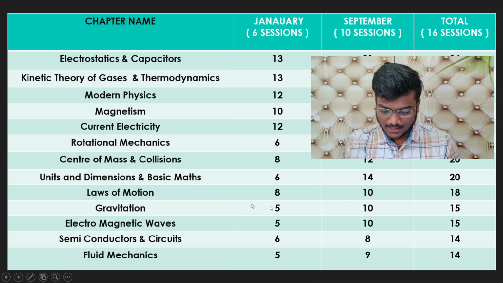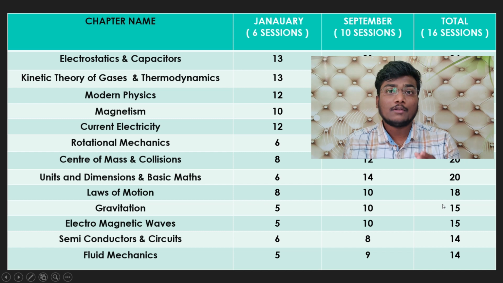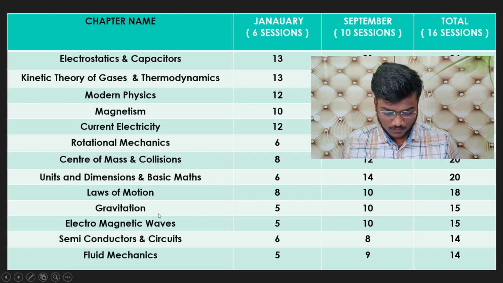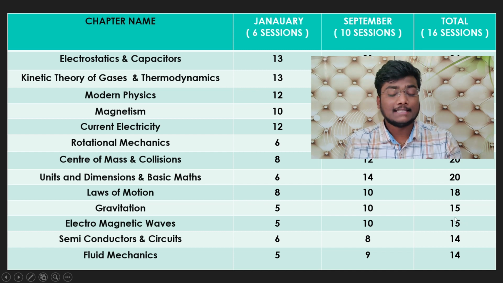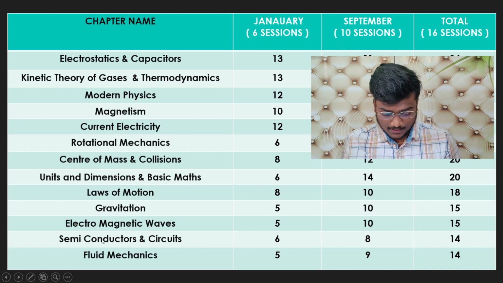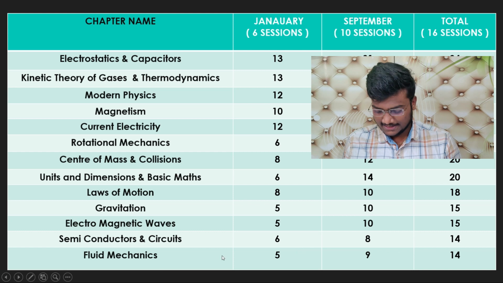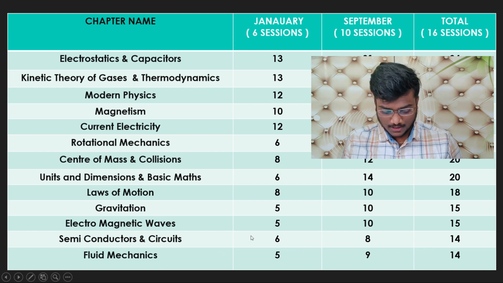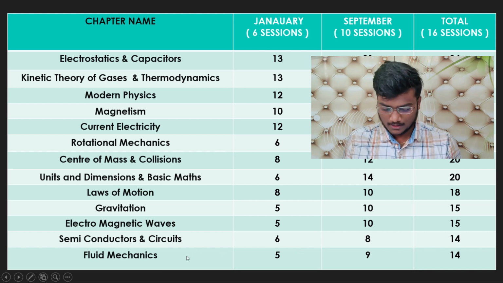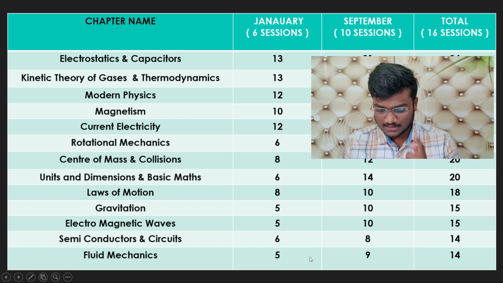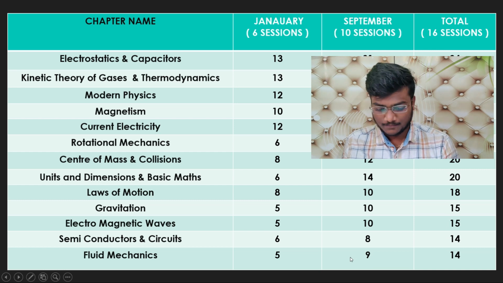Laws of motion: 8, 10, 18. Gravitation: 5, 10, 15, that is 15 questions in 16 sessions. Electromagnetic waves: 5, 10, 15, also 15 questions in 16 sessions. Then semiconductors and circuits: 6, 8 and a total of 14, so 14 questions were asked in 16 sessions. And fluid mechanics: 5 questions in January, 9 questions in September, so a total of 14 questions in 16 sessions.